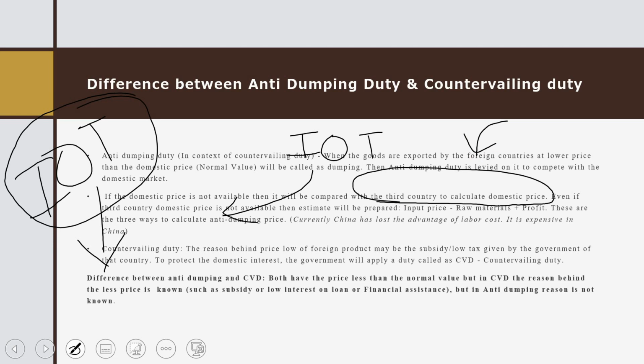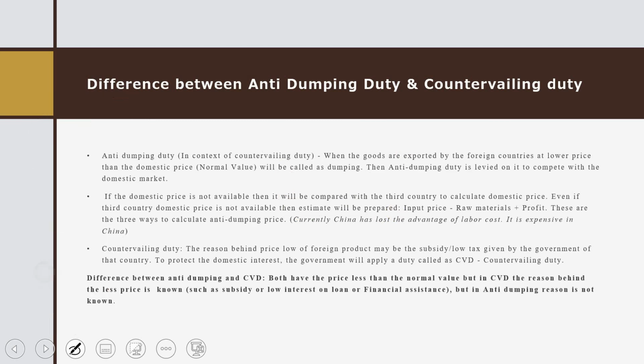And even if, let us suppose, it is a completely new product, and nowhere are you finding that IoT device, nearest to your currency or your economic level, then how will you calculate the domestic price? In that scenario, if even a third country is not available, then an estimate will be prepared of what the cost would be if that product were manufactured in India. How will it be calculated?